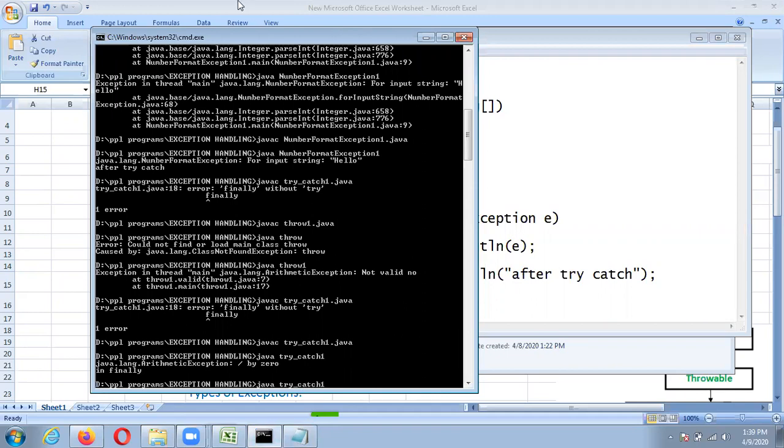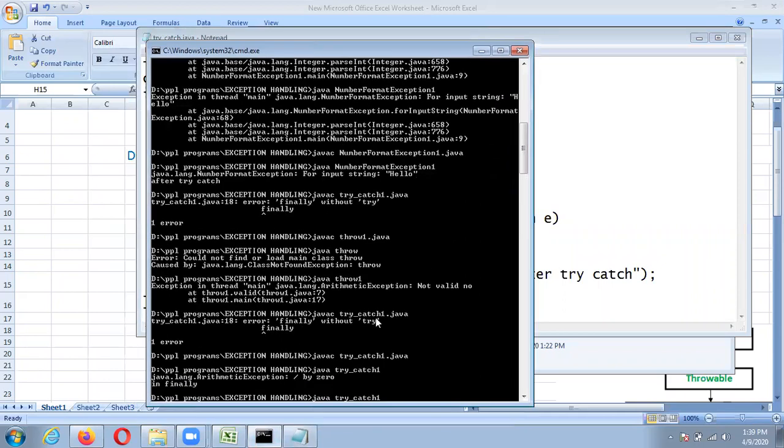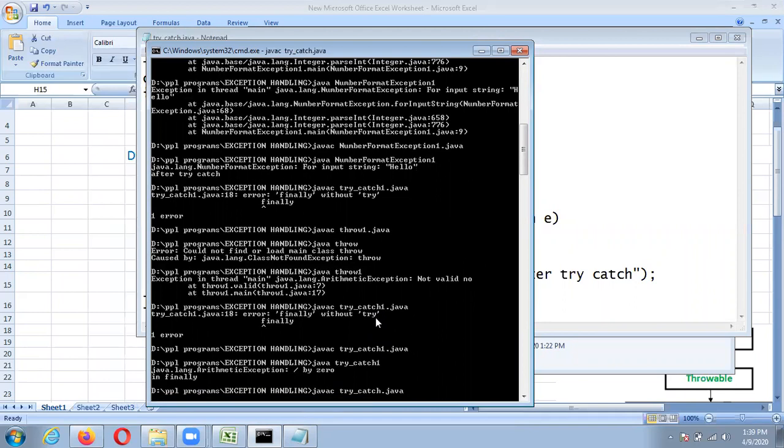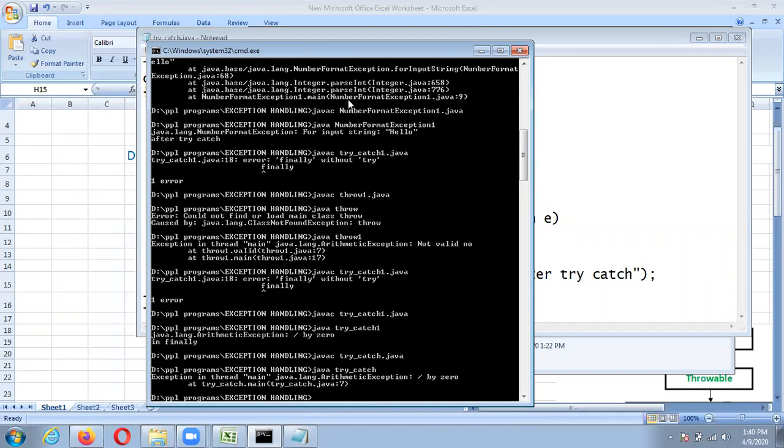I think it is try catch, only try catch. Okay, it is compiled. Now the exception has occurred over here, that is exception in thread main java.lang.ArithmeticException: divide by 0 at TryCatch.main. So what is that?